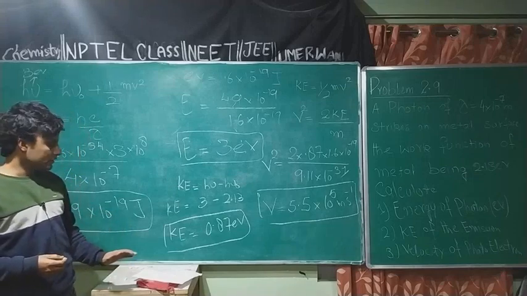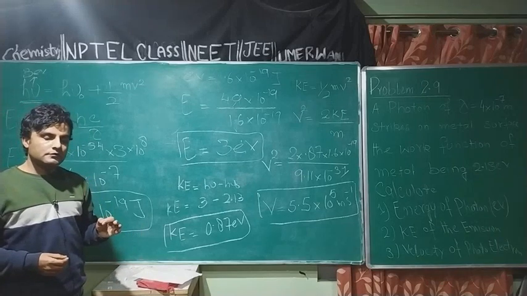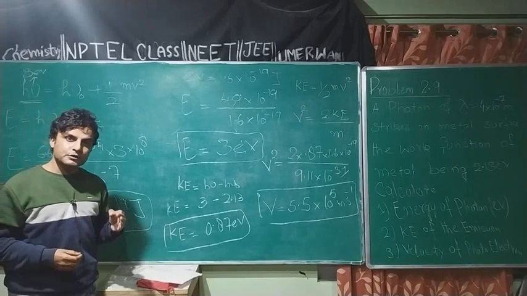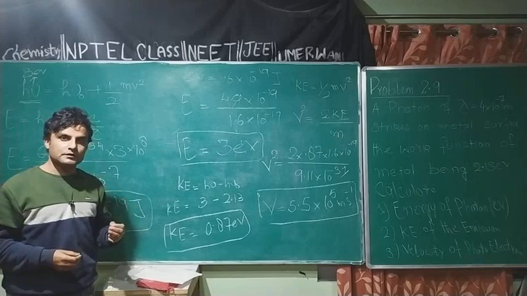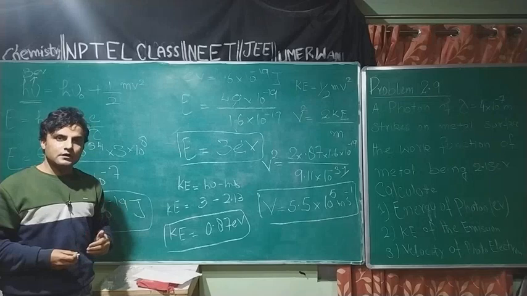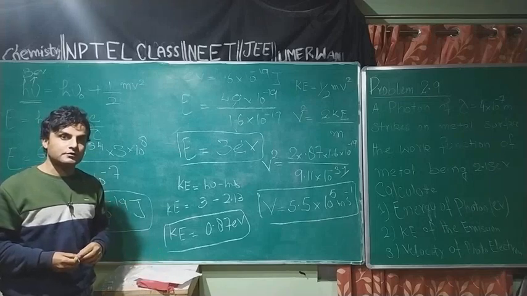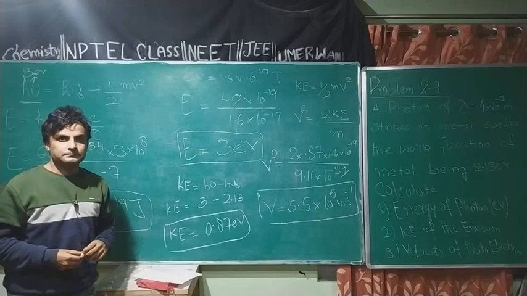If we irradiate potassium, which is an electropositive metal, with red light, however intense the red light we use, no ejection of photoelectrons will occur from potassium.